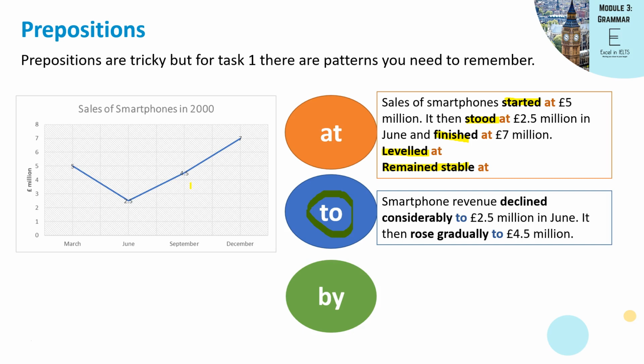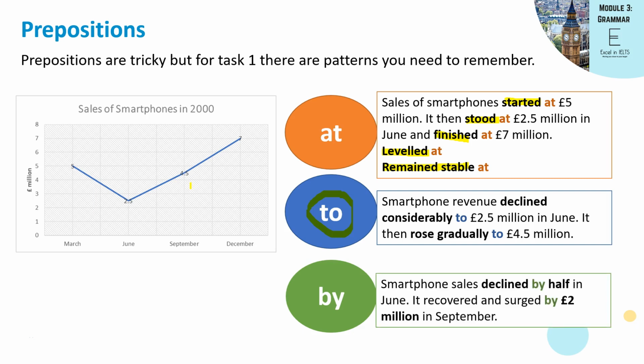And then by. Smartphone sales declined by half in June. It recovered and surged by £2 million in September. In this case, you're talking about the difference between the figures. You're looking at the difference between 5 and 2.5, and that is half.